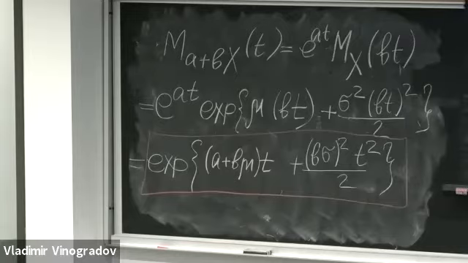So, for a general normal variable, the moment generating function is the exponent of a constant times t plus a certain positive constant multiplied by t squared over 2.